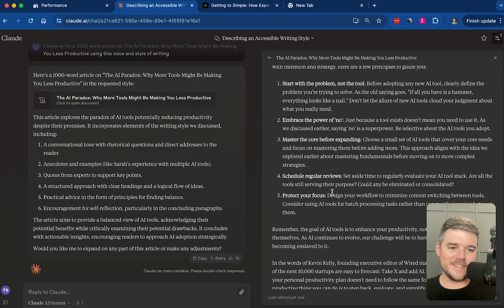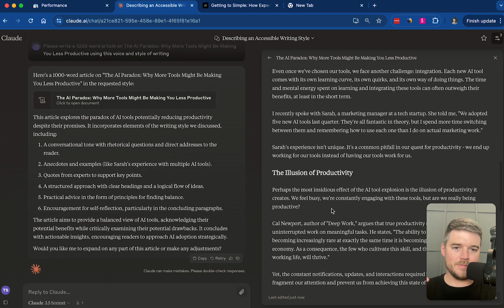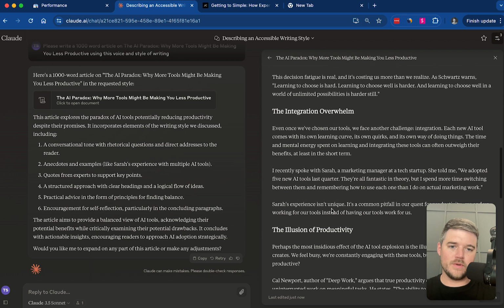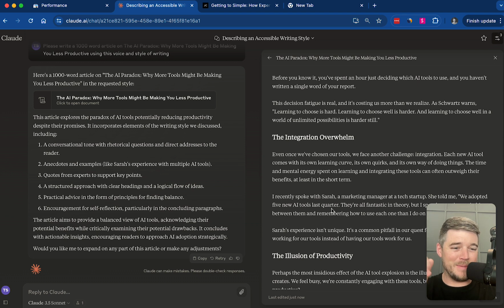Now, here's the last step. It's polish with perspective. I have experience in this particular niche of productivity and writing and AI. And so what I'm going to do now is look at all these different examples and look for things that need to be polished from my perspective, whether it's inaccuracies, whether it is just not my voice, whatever it is, I'm going to take things and adjust it.